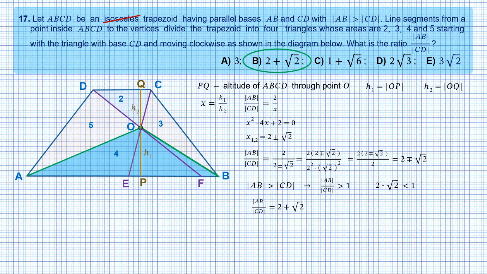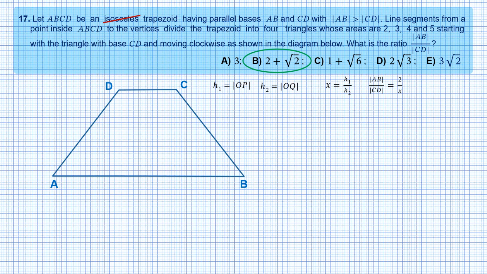And so, but hold on. Choosing plus for the ratio of bases means choosing minus for x. Therefore, h1 over h2 is 2 minus square root of 2, which is less than 0.6. This means that h1 is almost half of h2. However, on the drawing, the segment OP looks even longer than the segment OQ, and this can be easily measured. So the drawing is wrong, but that didn't stop us from getting the correct answer, if the answer is correct. If we question the drawing, why should we trust the answer?